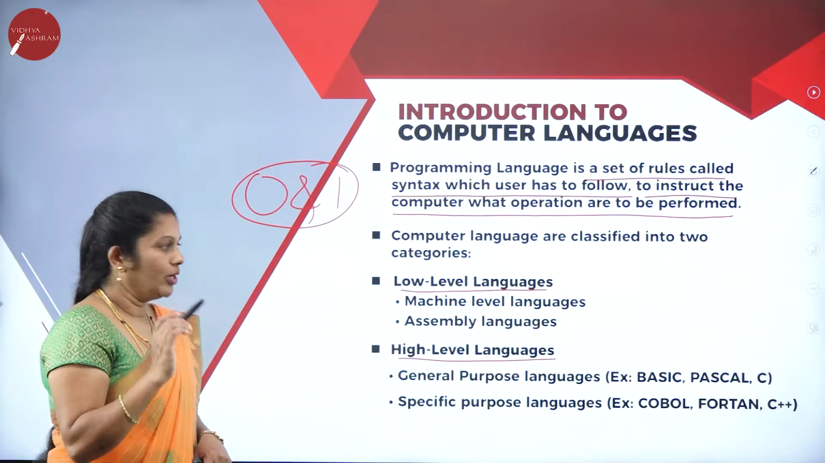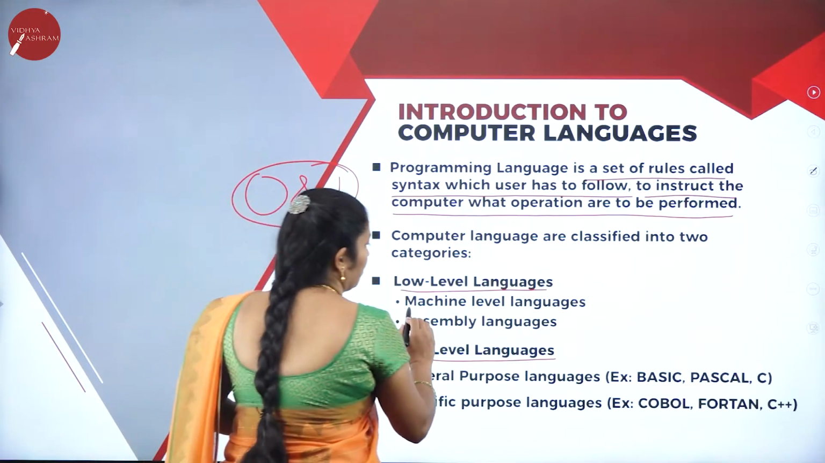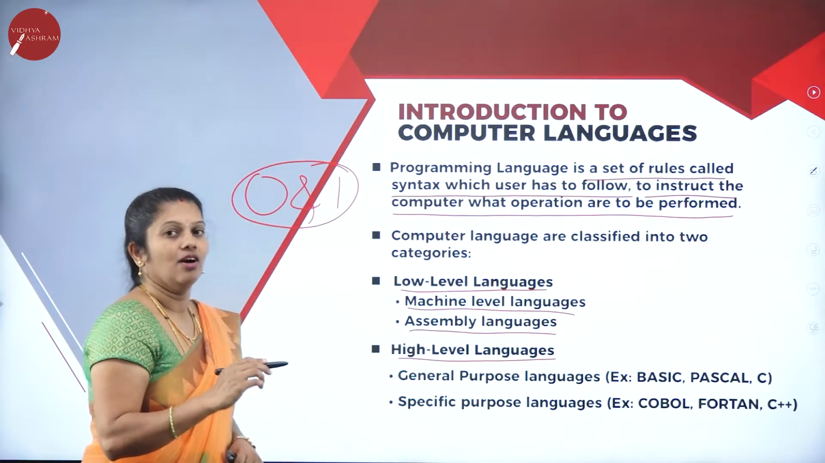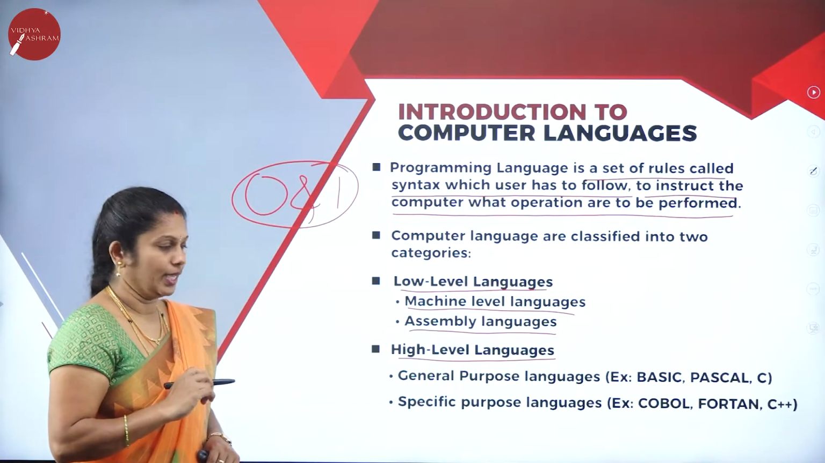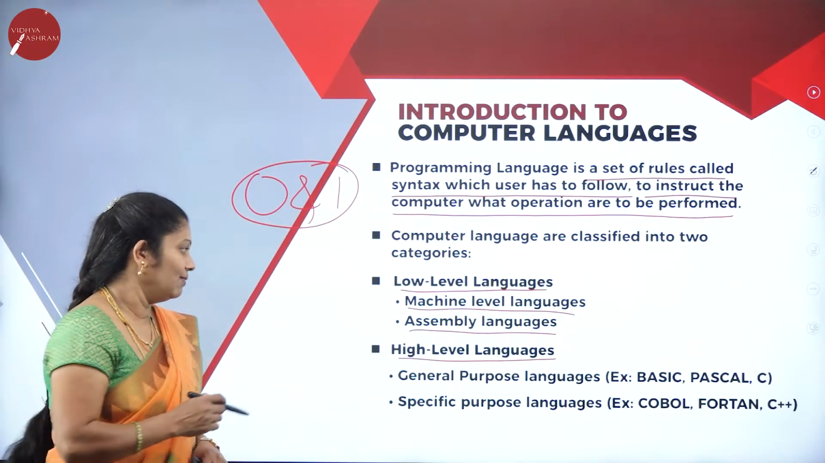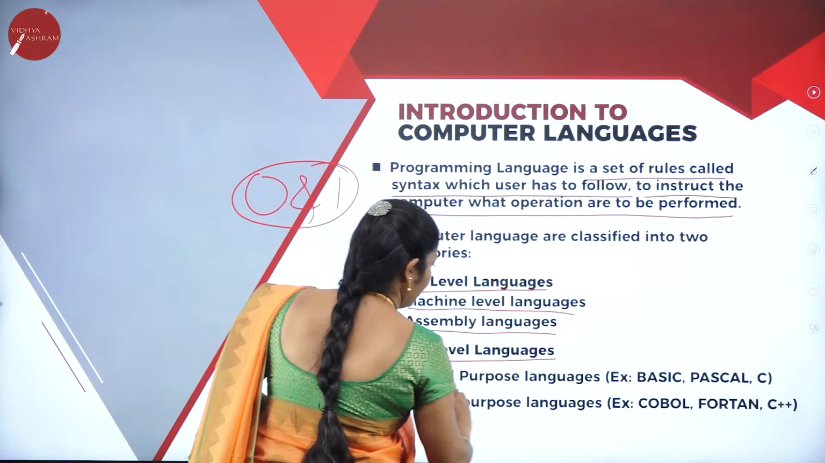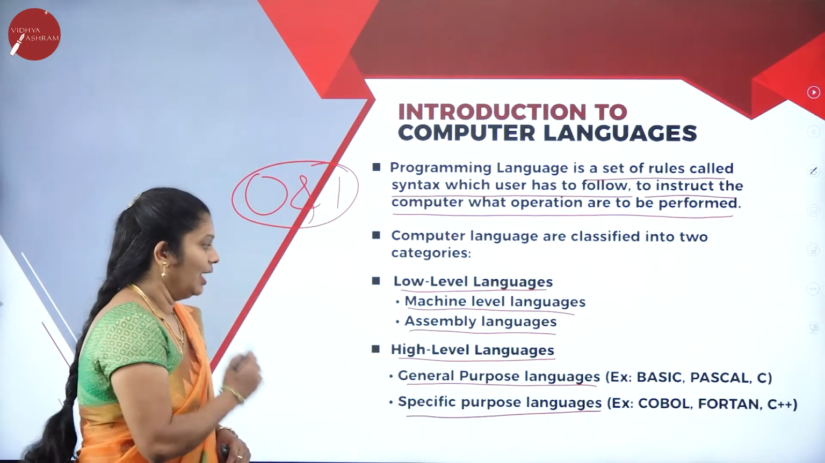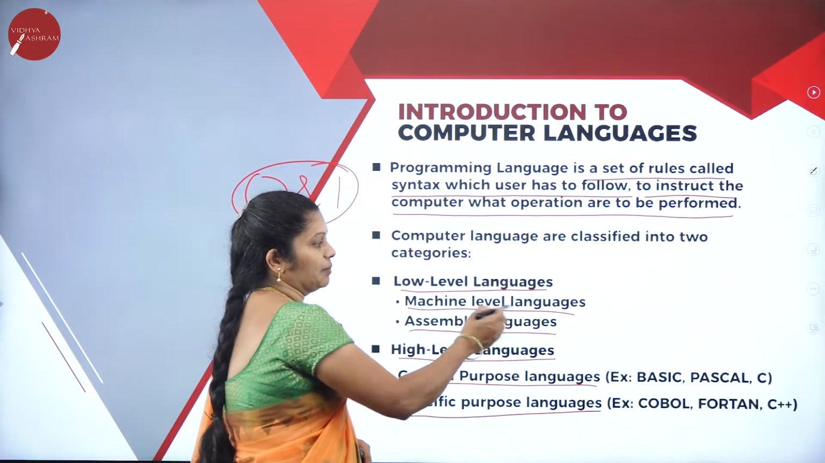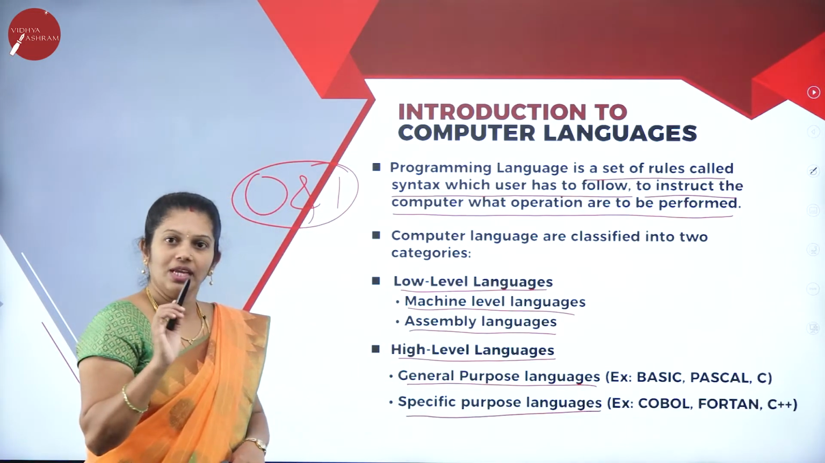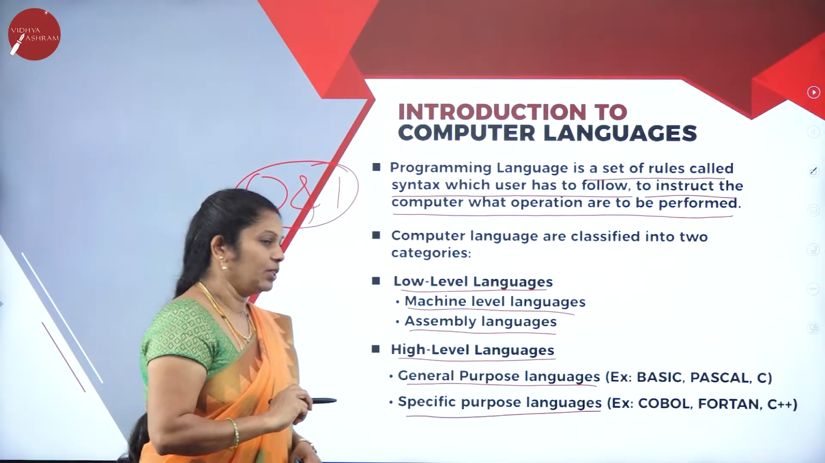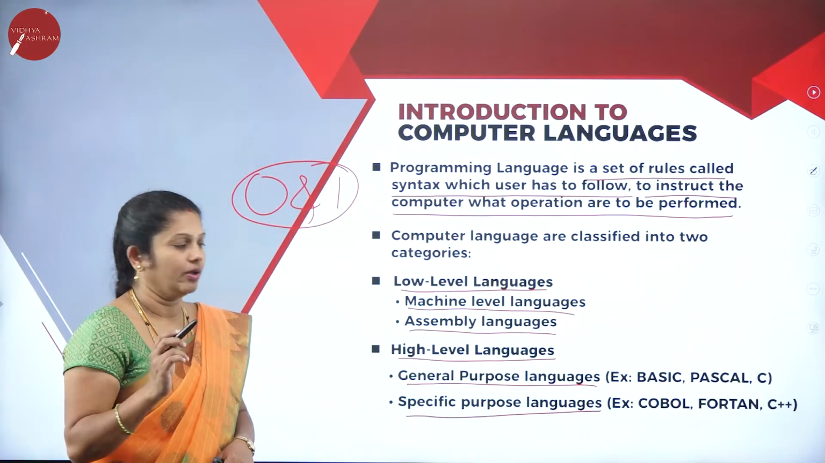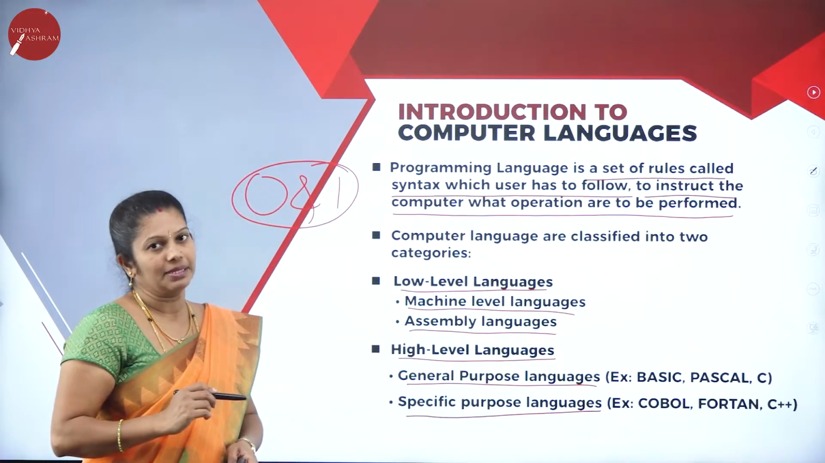Already I told you, low level languages can be machine level languages or assembly languages, or assembly level languages also we can say. But when you come to high level languages, under that there are general purpose languages as well as specific purpose languages. Under general purpose languages, Basic, Pascal, C are all examples. But under specific purpose languages, COBOL, Fortran, C++ are all examples.